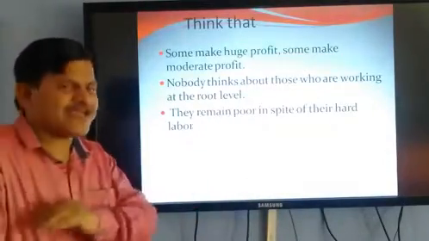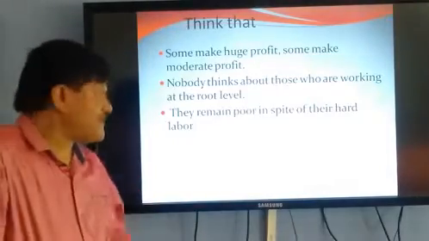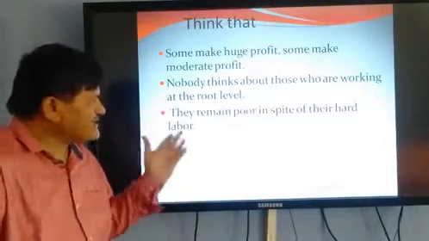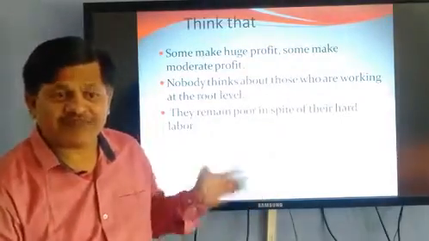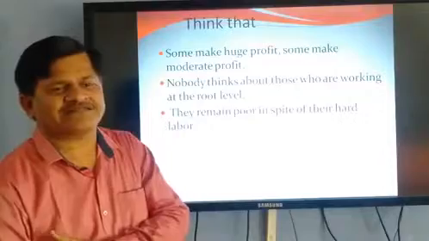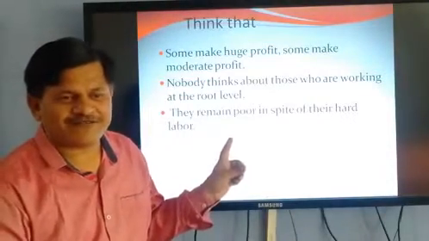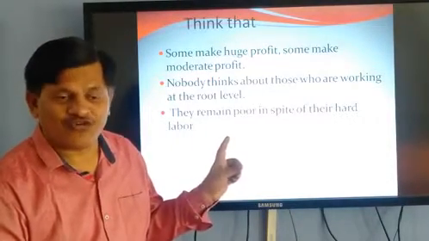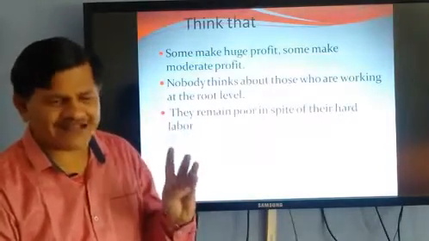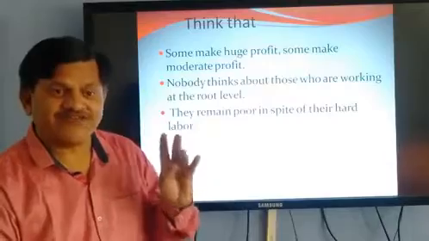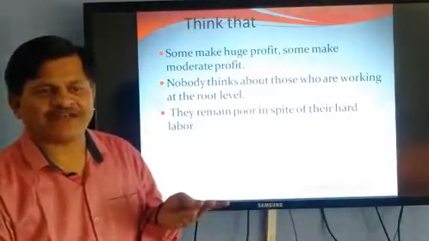No one is thinking about them. That is the big problem. They remain poor in spite of their hard work. They are preparing the shirt, but despite that, they remain poor. Who? First one is the farmer, second one is the tailor, third one is the weaver, and all workers.